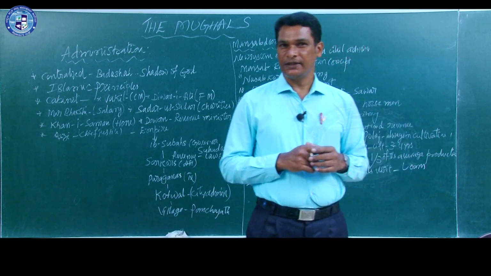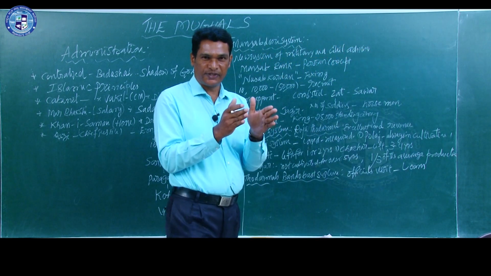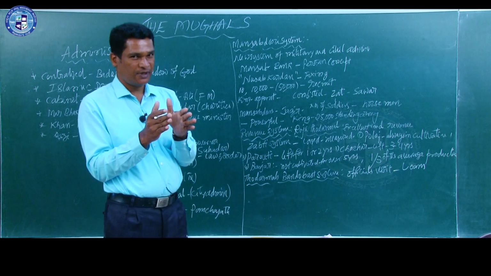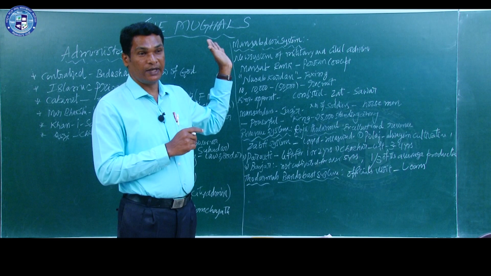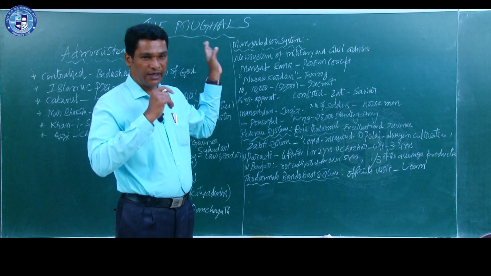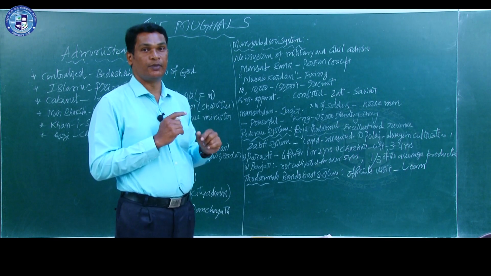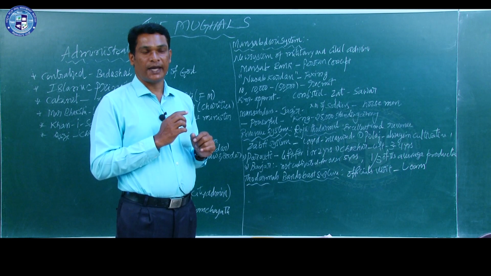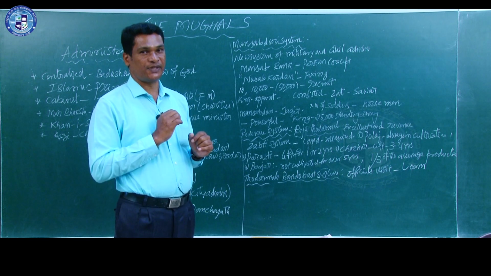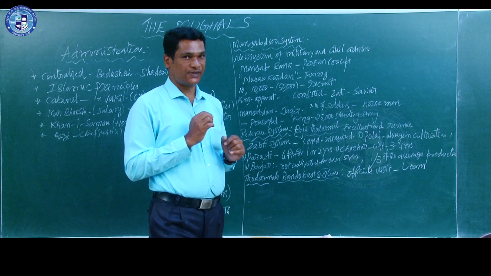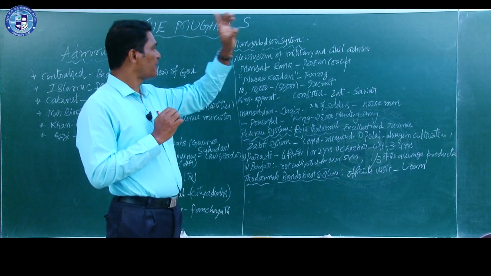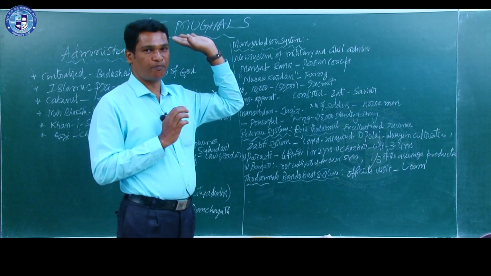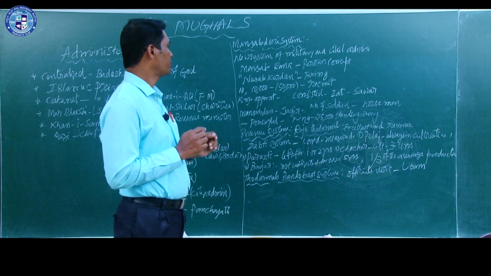The king did not want to take any responsibility with regard to the soldiers. The same thing, when we learn about British administration in modern Indian history, Lord Wellesley's policy of subsidiary alliance, is the same. I think subsidiary alliance was the impact of this Mansabdari system, maybe as per my opinion.